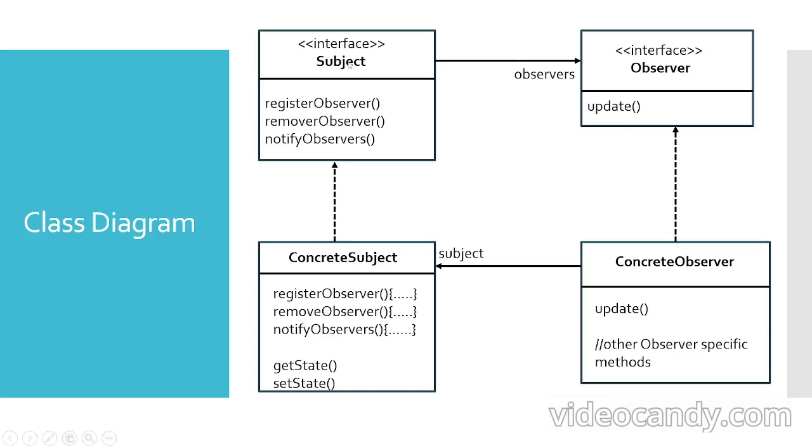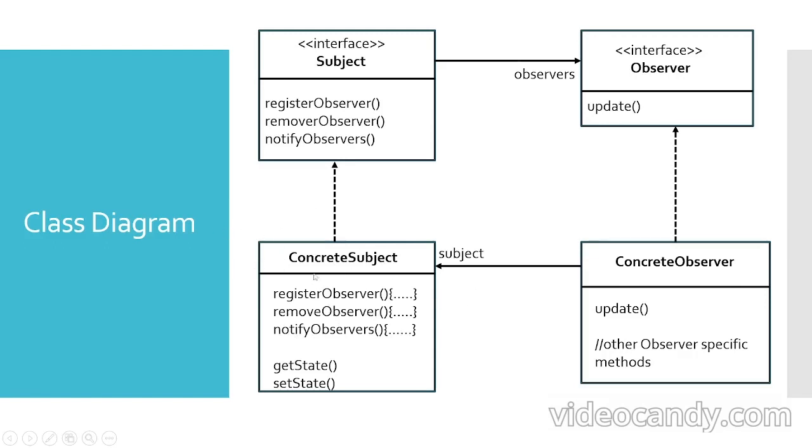I said the subject, right? So let us talk about this concrete subject. What it says is, you add methods for registering and removing the observers, because observers keep coming and going.